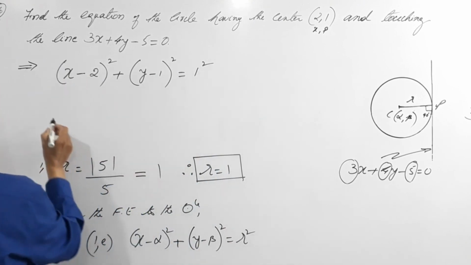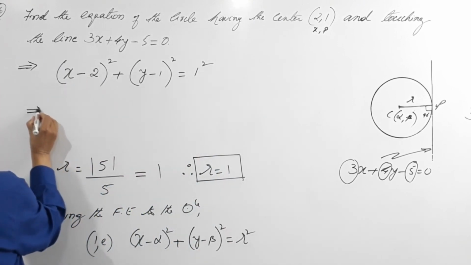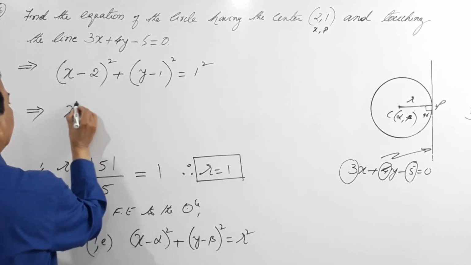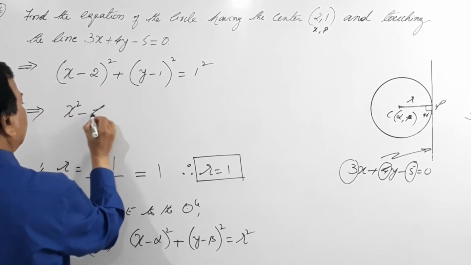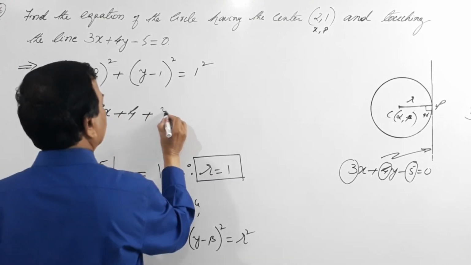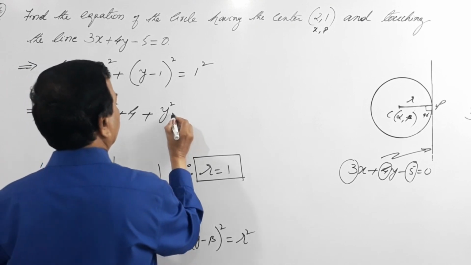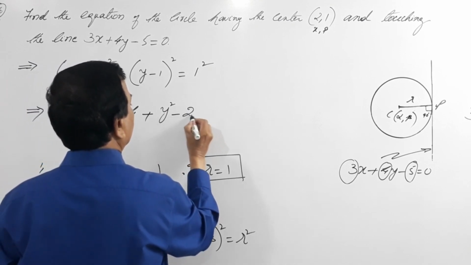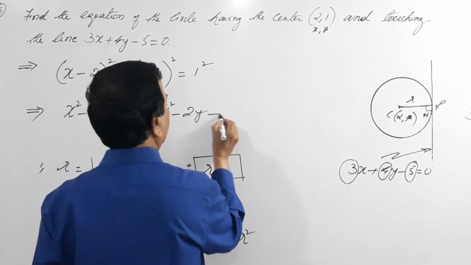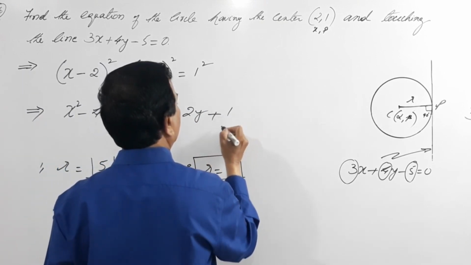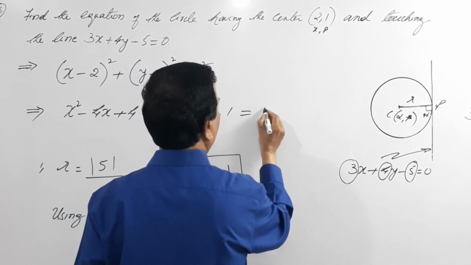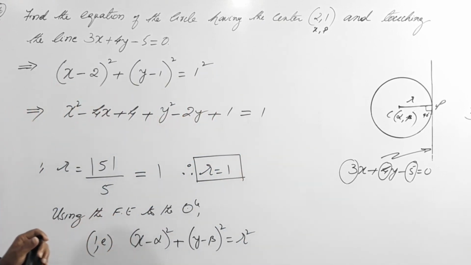Now a minus b the whole square: x square minus 4x plus 4, plus y square minus 2y plus 1 equals 1. Done.